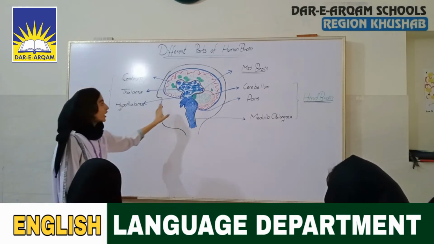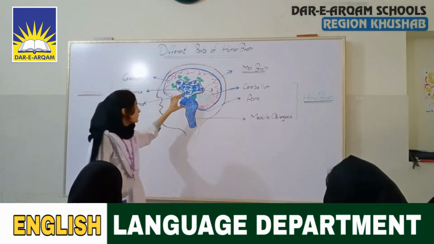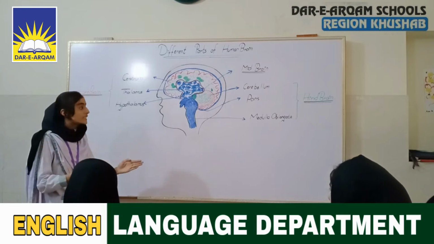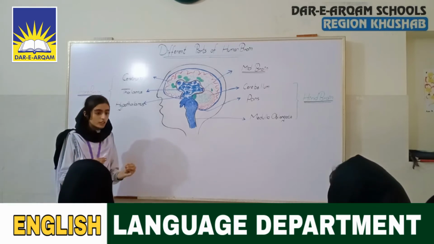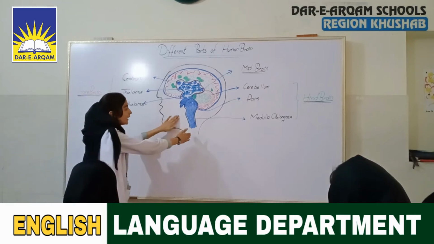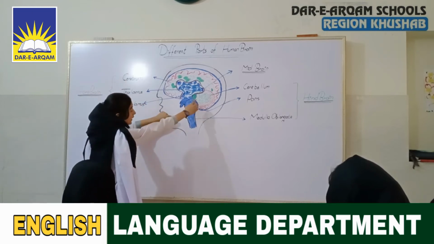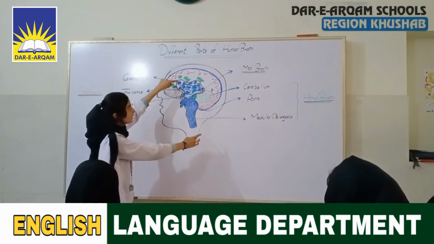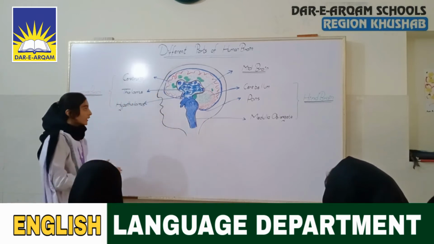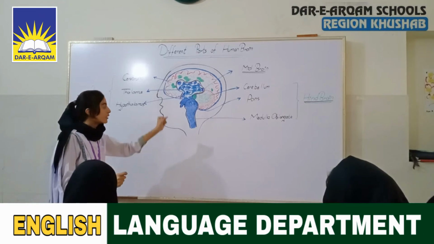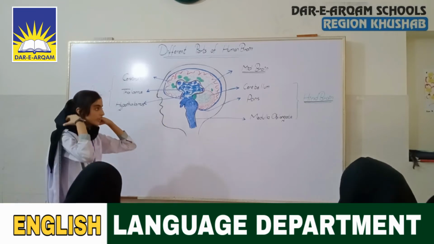Next, I will move to the midbrain. The midbrain is a small part of the brain. It is not divided into parts, but it has a specific function, and its function is that it connects the hindbrain with the forebrain. As you can see, here is the midbrain, and it is connecting the hindbrain with the forebrain. The main function of the midbrain is that it transfers messages from the hindbrain to the forebrain.